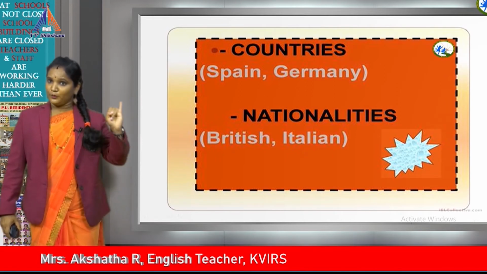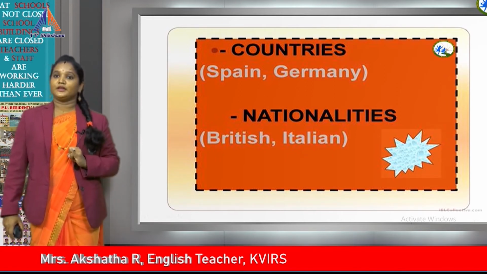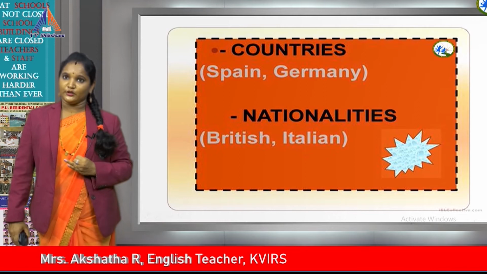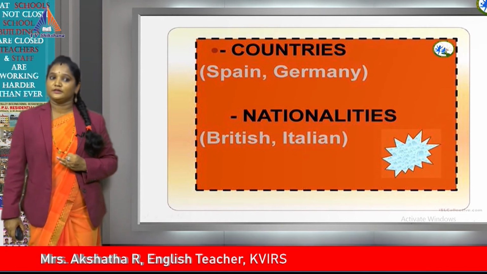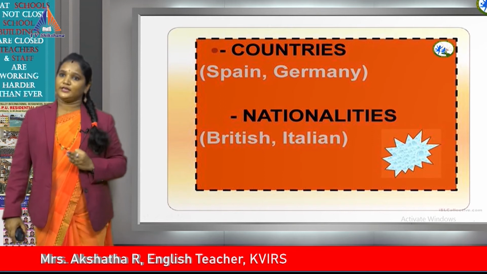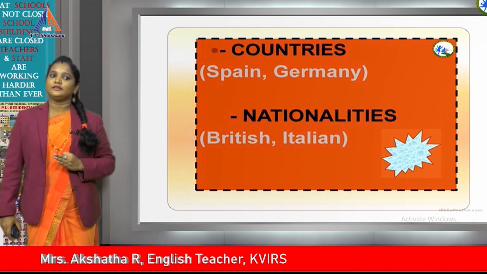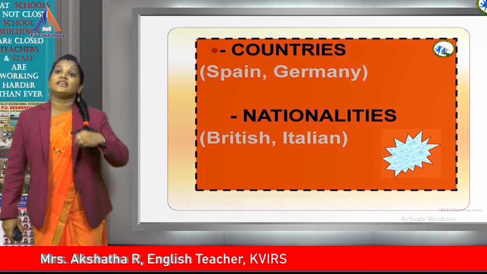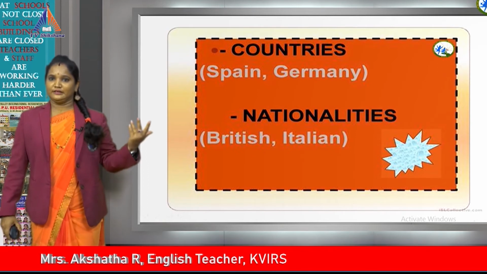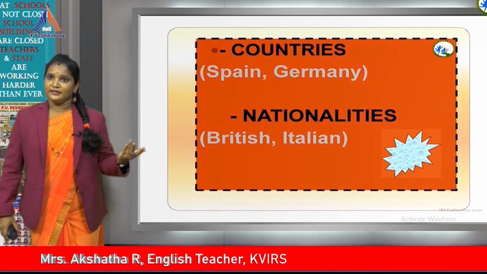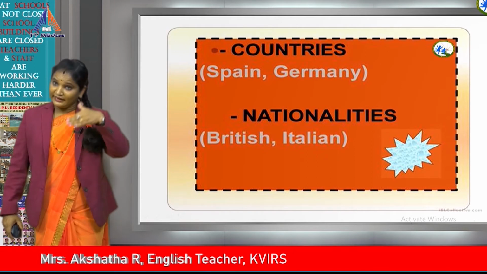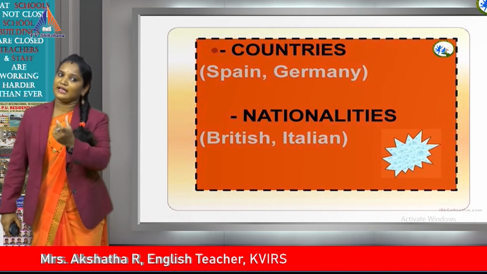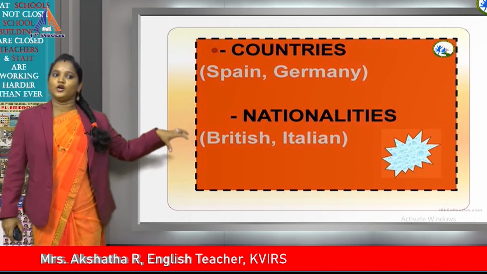The first thing, with the proper names, you should use capital letter. And second thing, days of the week, Sunday, Monday, Tuesday. When you're writing, you should write the first letter capital. And when you write the names of the countries, you have to write the first letter capital. And nationalities. Nationalities means which nation you belong to. I am an Indian. I am an Indian because I live in India. I was born and brought up and I am living in India. So I am an Indian. Indian is a nationality. That means which nation you belong to.